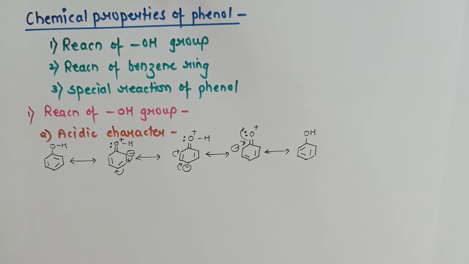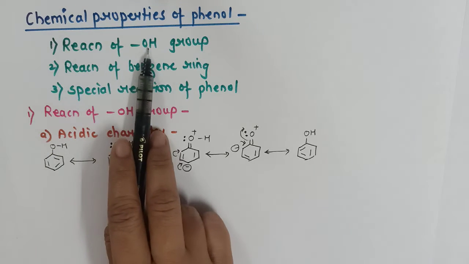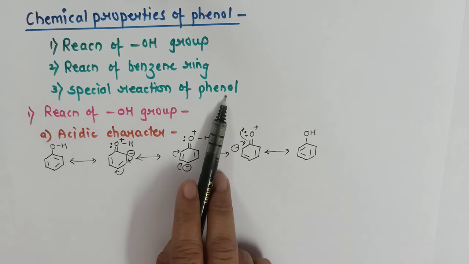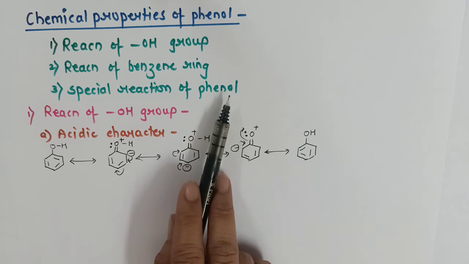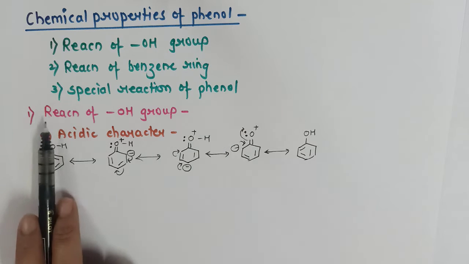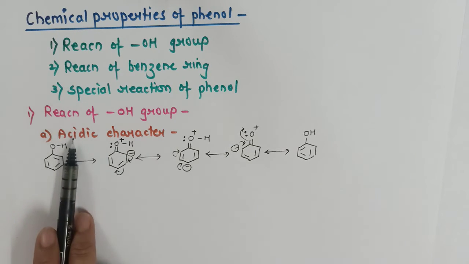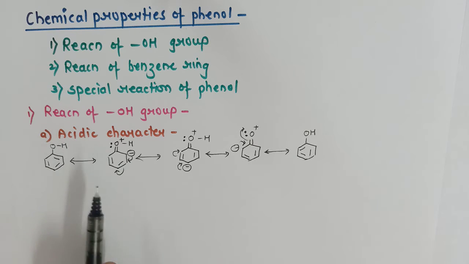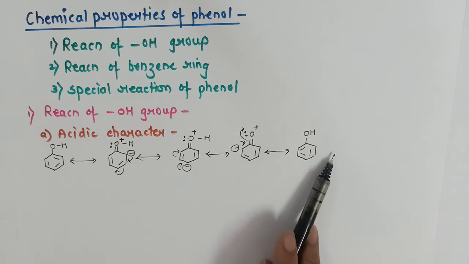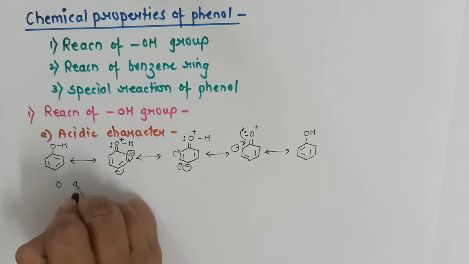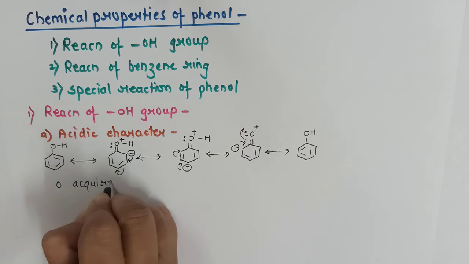So in chemical properties of phenol, we have three types of reactions: reactions where the hydroxyl group is involved, reactions of the benzene ring, and the special reactions of phenol. In this third category, we'll be discussing special name reactions of phenol. We'll begin with the first one, reaction of the OH group. In that also, first one, acidic character. Now as you can see in the resonating structure of phenol, oxygen acquires a positive charge.